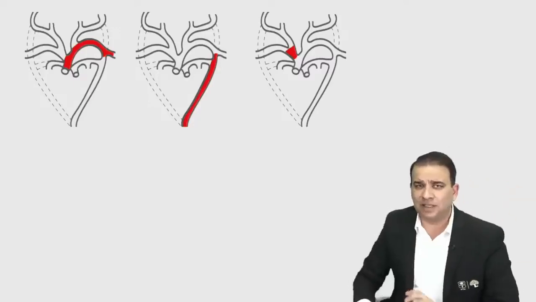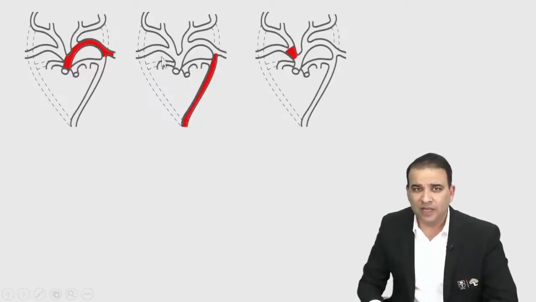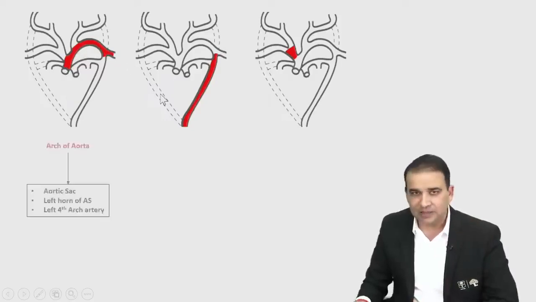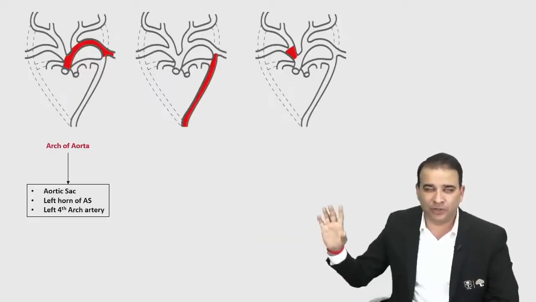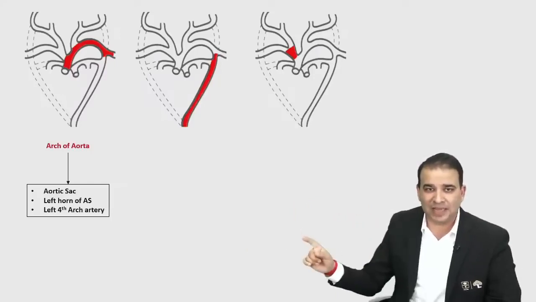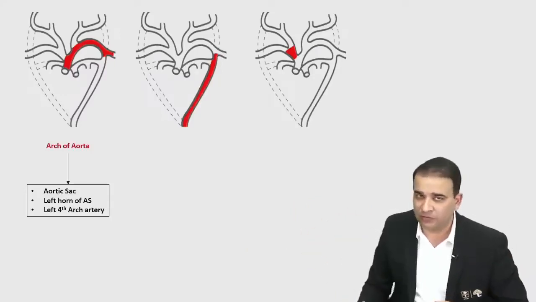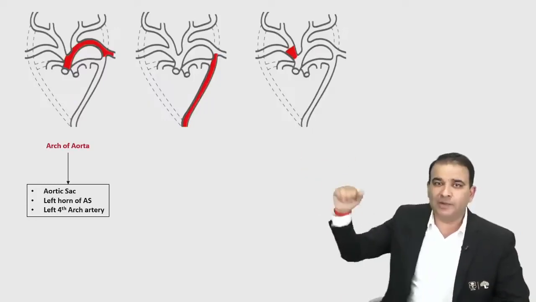The left dorsal aorta does not contribute much. So if you just stick to these three, we have the aortic sac, the left horn of aortic sac, and the left fourth arch artery. These are the components of the arch of aorta. Am I clear or not, guys? The aortic sac, left horn of aortic sac, and left fourth arch artery give rise to the arch of aorta. The arch is formed.